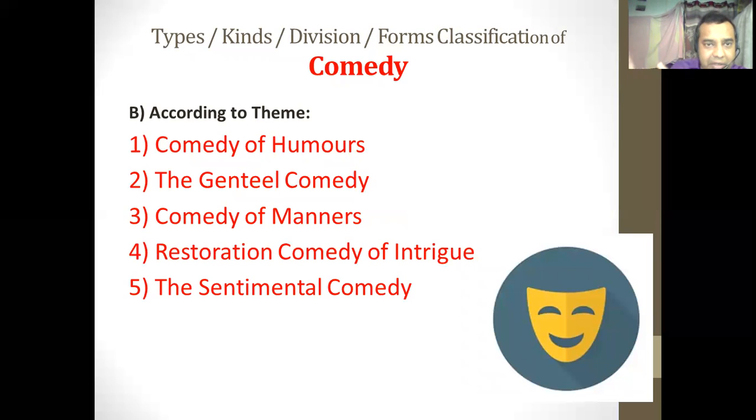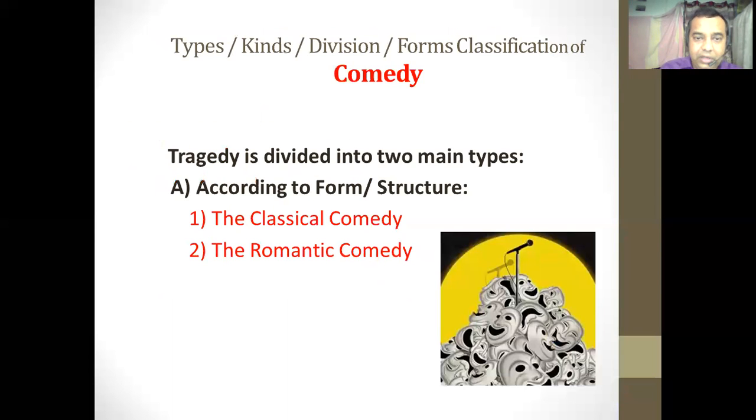In the same way, comedy can be divided under five subtypes according to the theme, according to the subject matter. Those five subtypes are: first, the comedy of humors; second, the gentle comedy; third, the comedy of manners; fourth, the restoration comedy of intrigue; and fifth, the sentimental comedy. So one by one we will learn what these various types of comedy are.